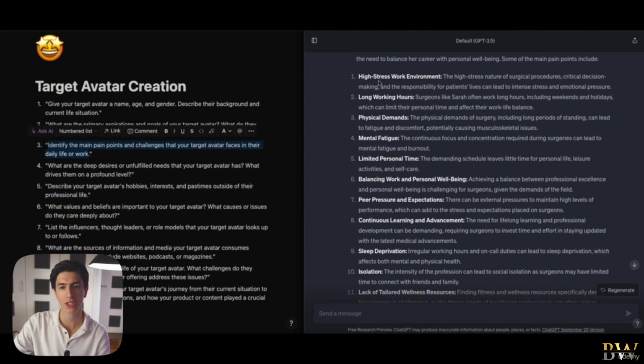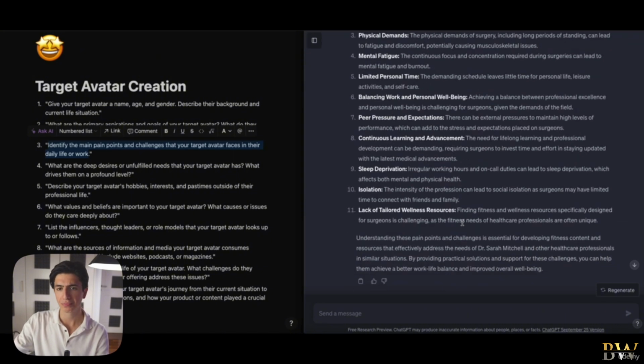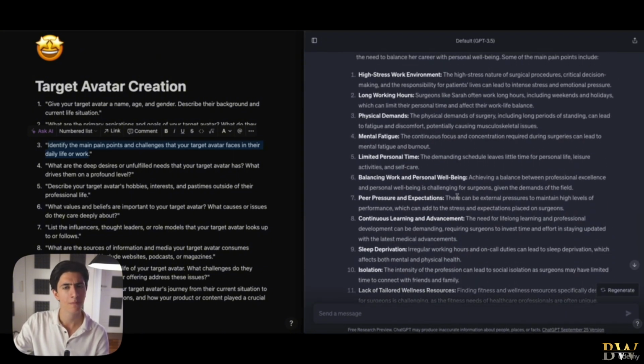And those pain points right here, in future lessons, you will find out that we will copy them and ask for solutions to those problems. ChatGPT will provide solutions, and especially, more deeply, solutions to those problems that we can solve with content. For example, we're going to dive deeper in the next lessons. High stress work environment: a video that we could create here is, for example, how to decrease stress while working as a surgeon.